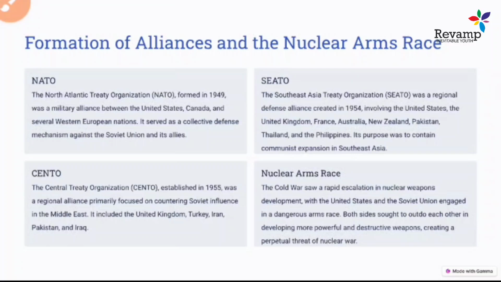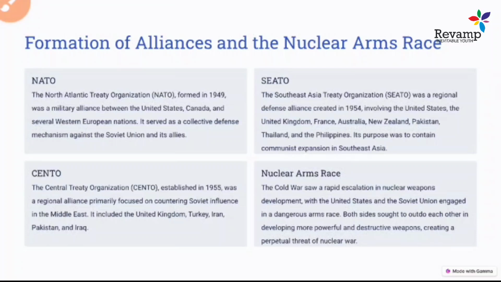It was also a regional alliance to counter the Soviet influence in the Middle East. Why was it formed? It was formed to overcome the influence of the Soviet Union in the Middle East. And the last one, the Southeast Asia Treaty Organization, was to counter the influence of the Soviet Union in East Asia.